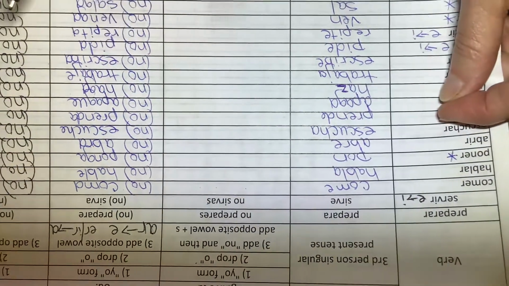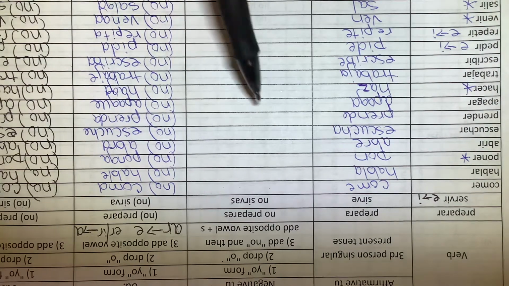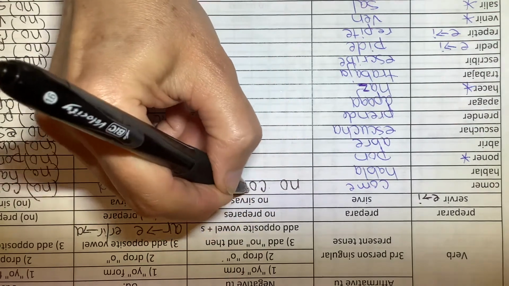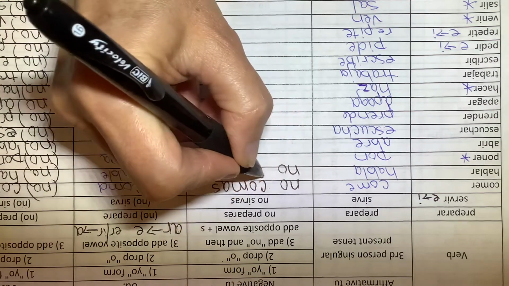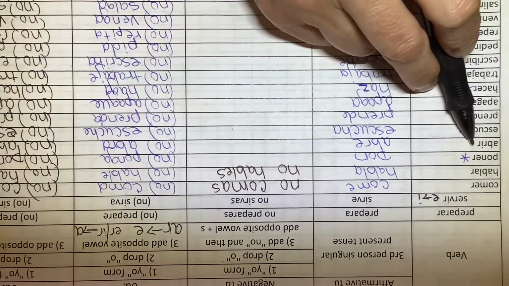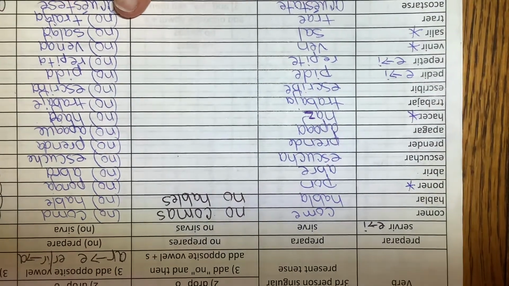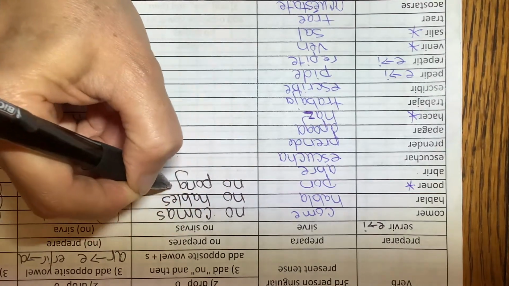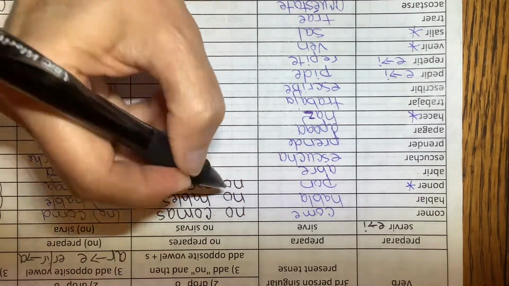Okay, so I'm going to go down through here. I'm pretty sure most of you have already figured it out that I'm just going to take this right here, make sure the no's in front, and add the opposite vowel and s. So comer would be no comas. Hablar would be no hables. Now poner, as you know, is a go verb in the present tense. So it would be pongo. So I'm going to put no pong. And then the opposite vowel of ER is AS. No pongas.